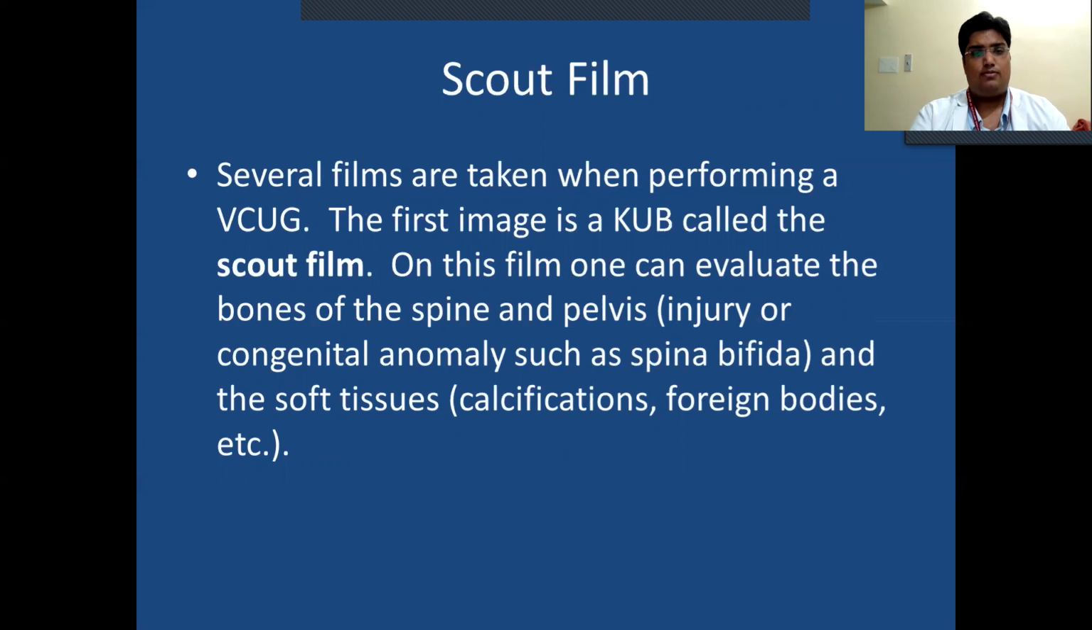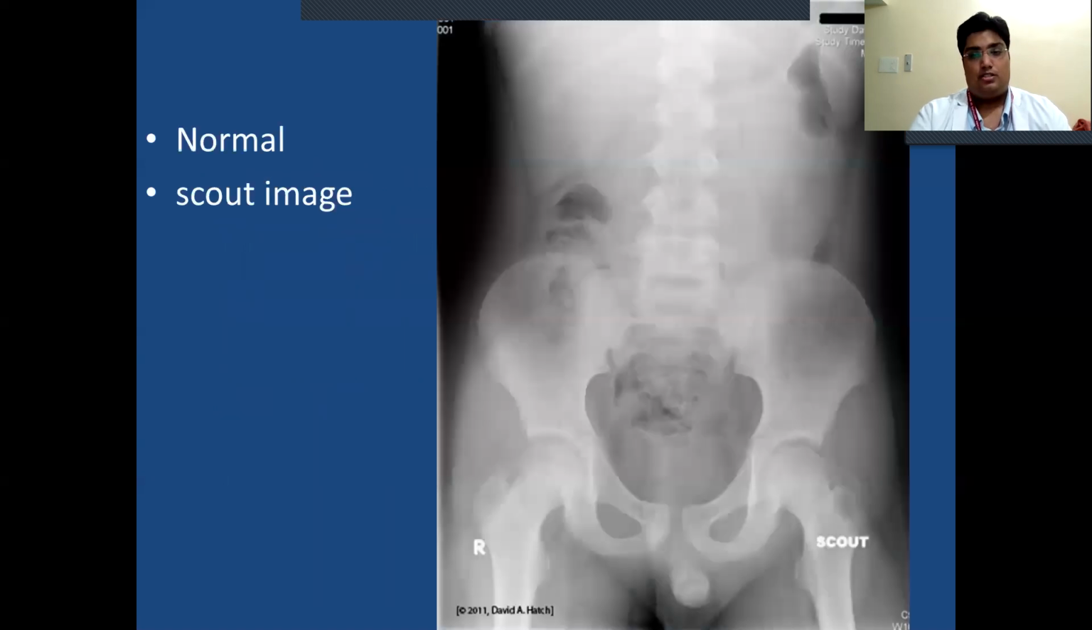Scout film. Several films are taken when performing a Whiting cystourethrogram. The first image is a KUB called the scout film. On the film, one can evaluate the bones of the spine and pelvis, injury or congenital anomalies such as spina bifida, and soft tissues like calcification, foreign body, etc. This is the normal scout image.